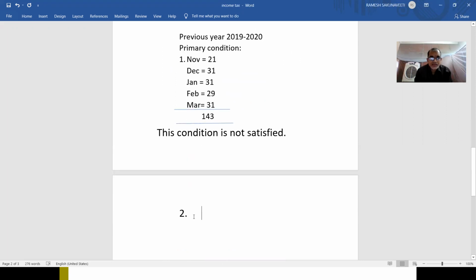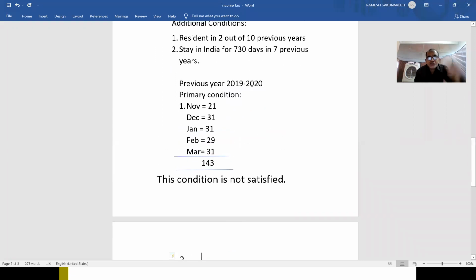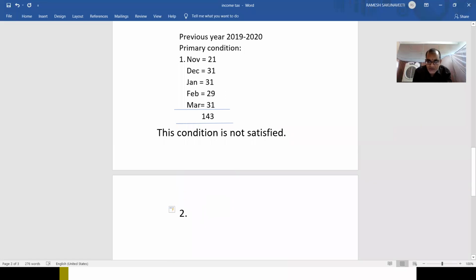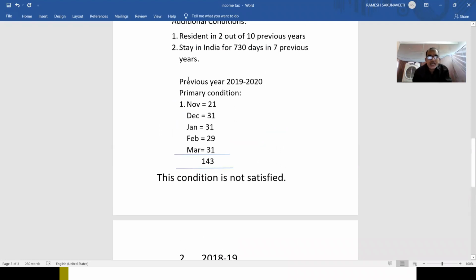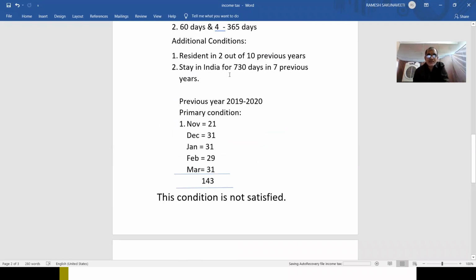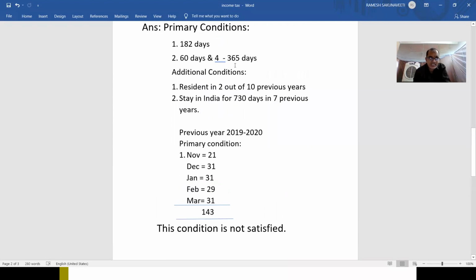See, during the previous 4 years, that is 2018-19, we have to check. Again, 2017-18, you have to check. Again, 2016-17, you have to check. And again, 2015-16 also, you have to check. During these 4 years, you have to check whether he stayed in our country for 365 days or not. That you have to check.